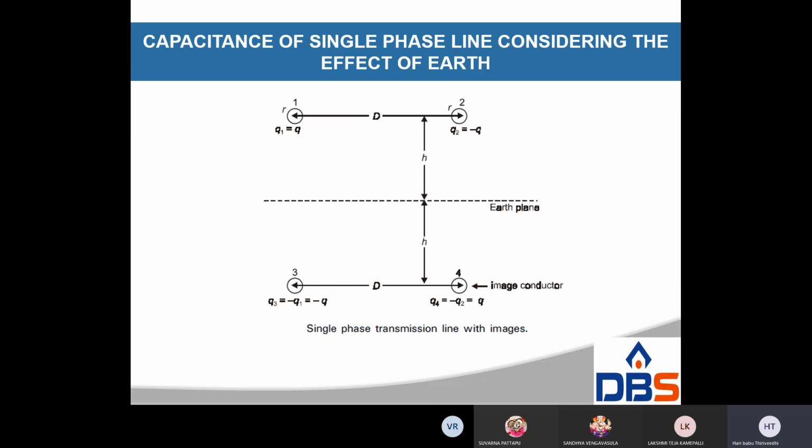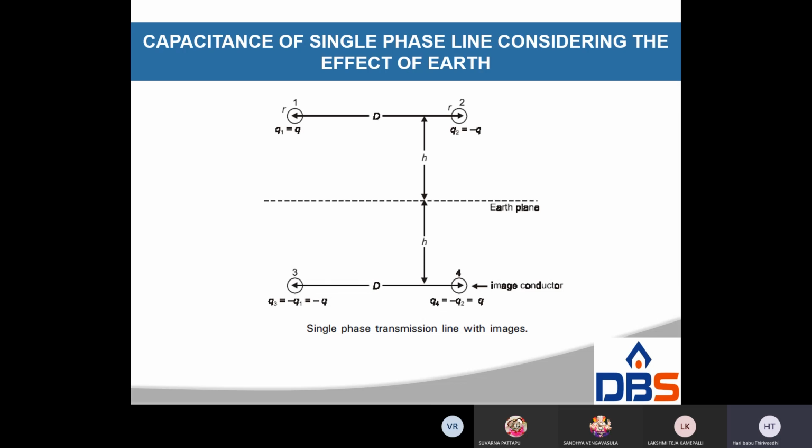So look at the figure. This is the earth. From this earth, this is the height, and this is below the earth. Let us consider two conductors, A and B, here I am putting 1 and 2. Take image conductors A dash and B dash. Charges are expressed as minus q and plus q respectively. So in one conductor, A, the charge is plus q, and in the other conductor the charge is minus q.